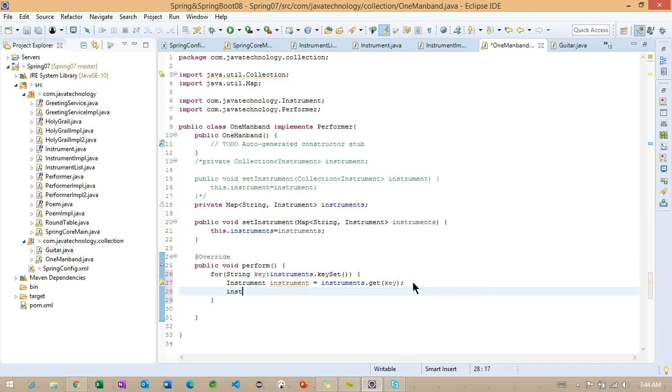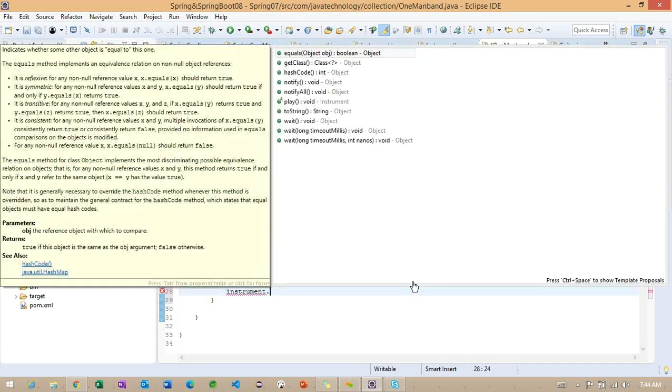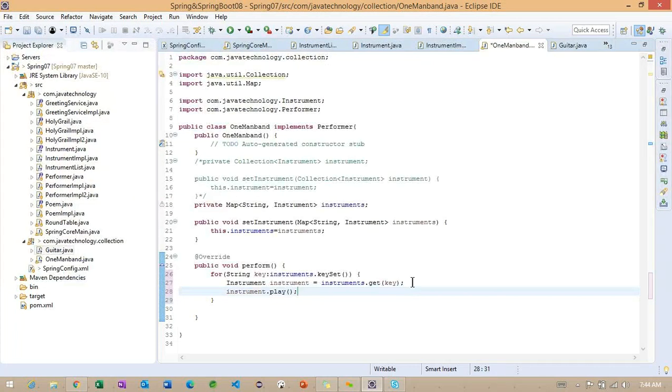The instrument object we are getting here. And using this particular instrument dot, we can call the method called play.